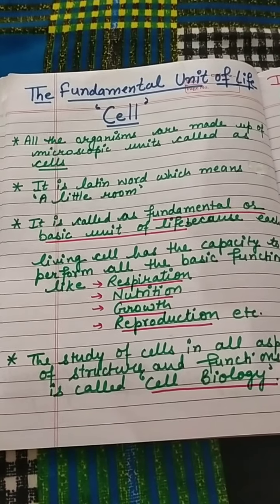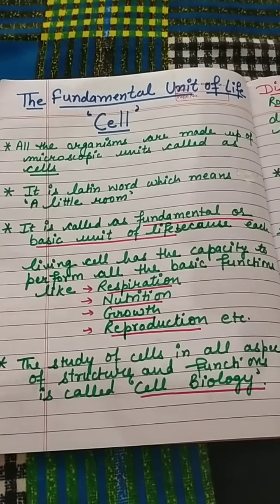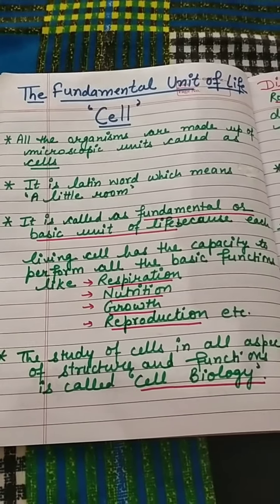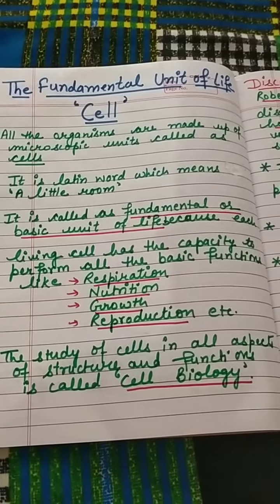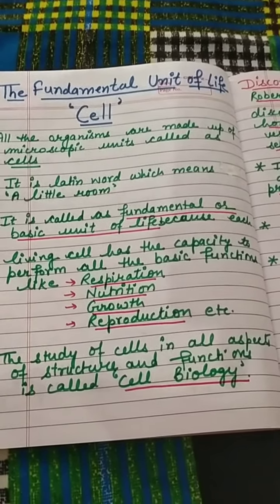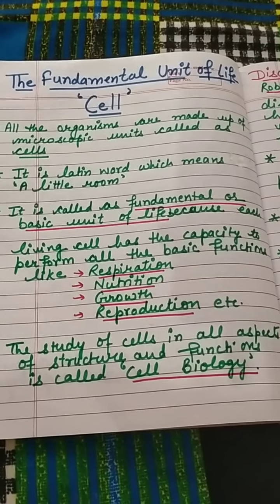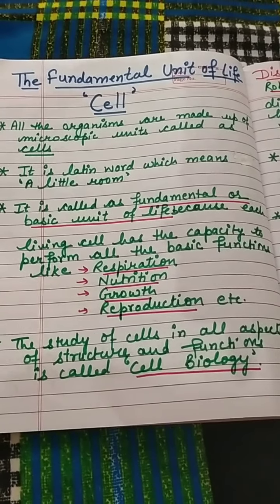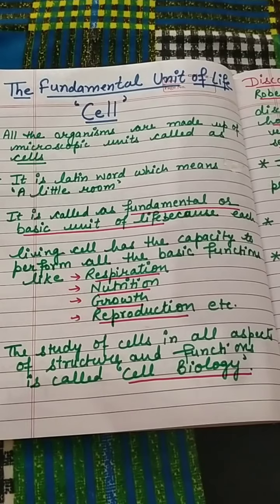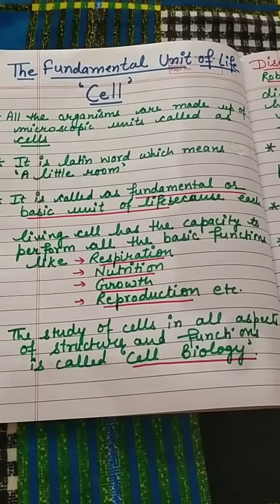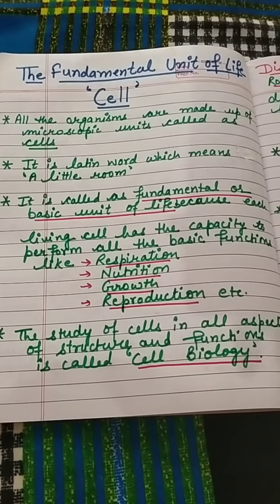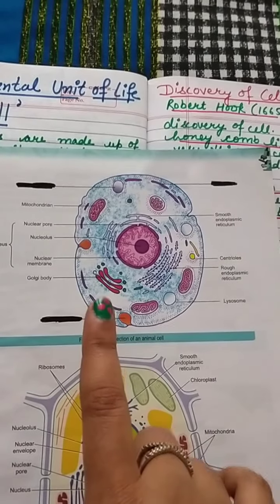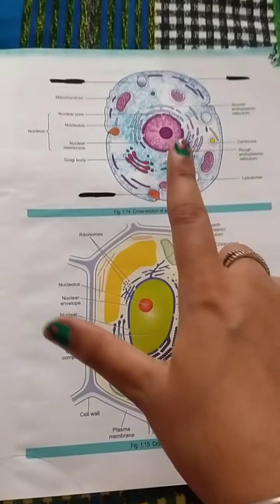And the cell is called the fundamental or basic unit of life. And why is it called the fundamental and basic unit of life? Because each and every cell has the ability to perform all the basic life processes like respiration, nutrition, growth, reproduction, etc. And the study of the cell in all aspects like structure and function is called cell biology.